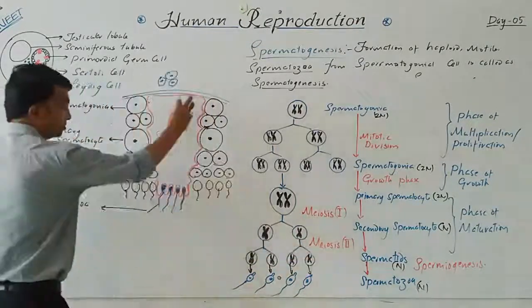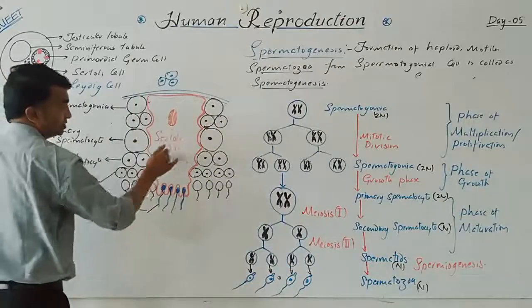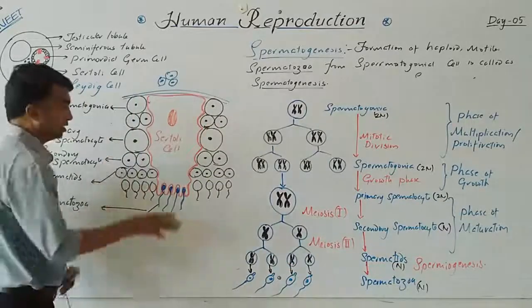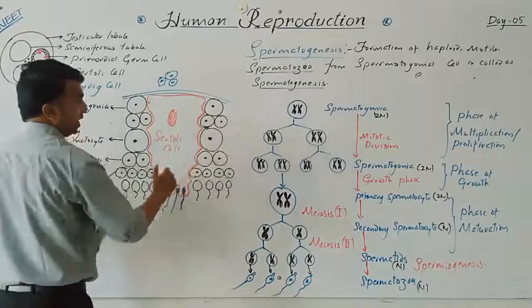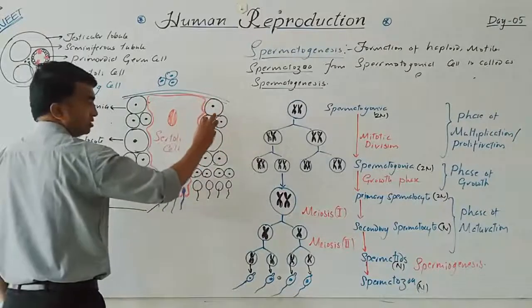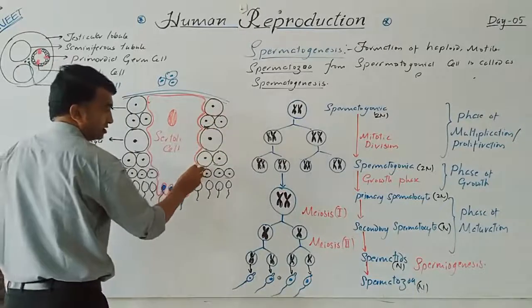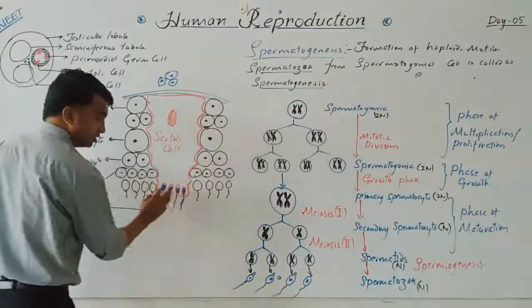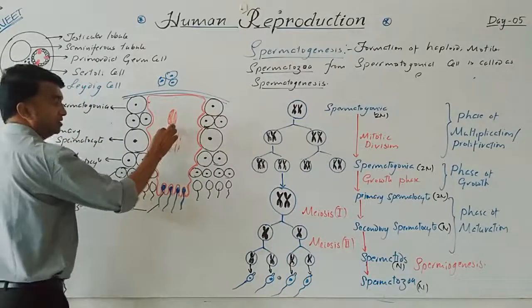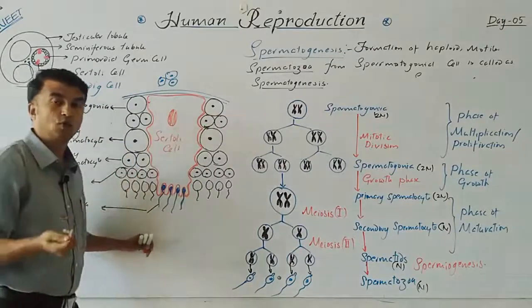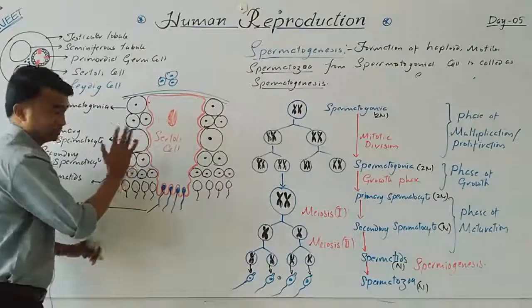This complete process takes place on the lateral side of this Sertoli cell. This Sertoli cell encloses the spermatogonia, spermatocytes, spermatids and also the spermatozoa, and provides nourishment for this process.